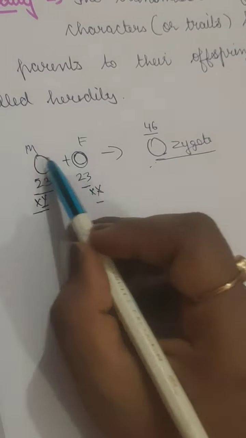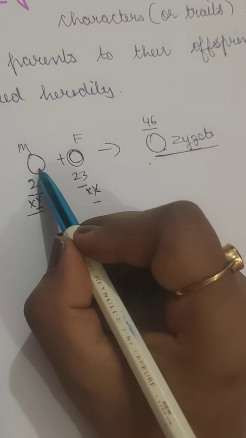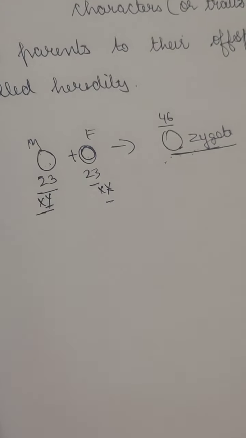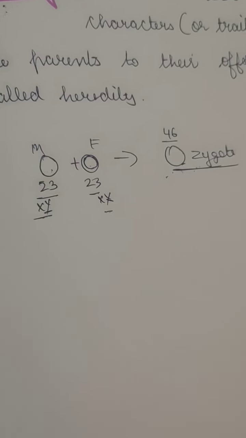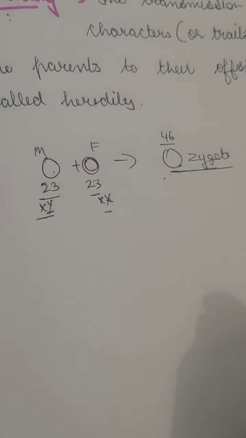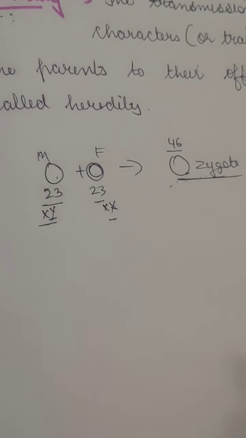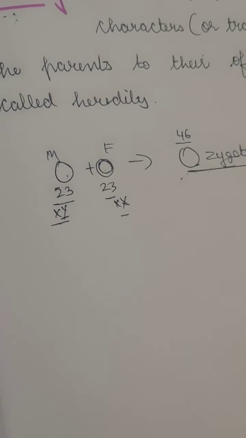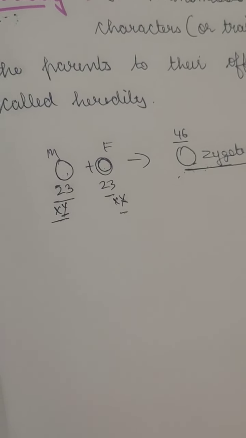Now all the information which this young one, this zygote, will have when it matures has been transferred from this cell and from this cell. This cell has a nucleus, and the nucleus has chromosomes, and chromosomes are just DNA, and in the DNA there is a gene. It is a particular part of the DNA which is responsible for these characters or traits. So heredity is the information which is present in the sex cells or in the gametes, which passes from the parents.